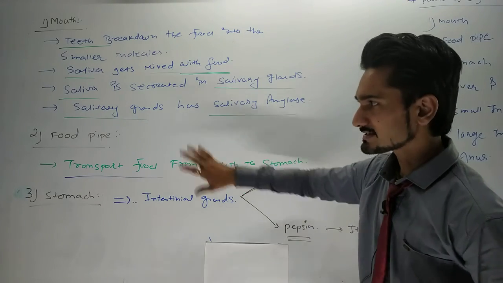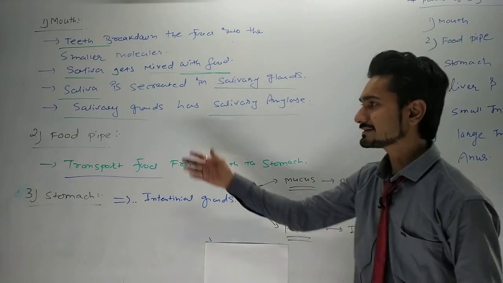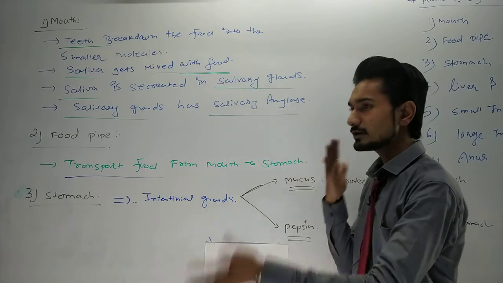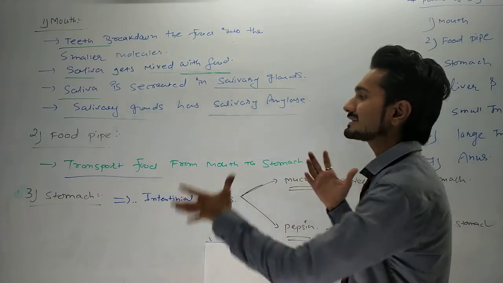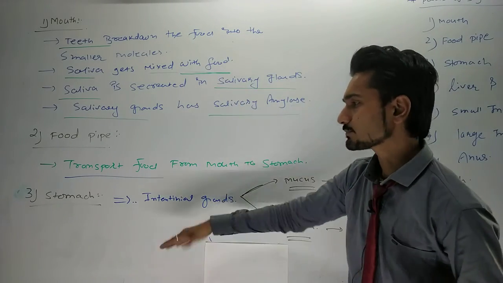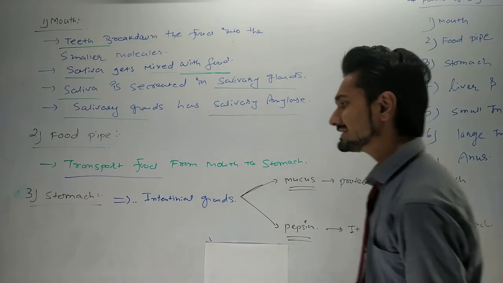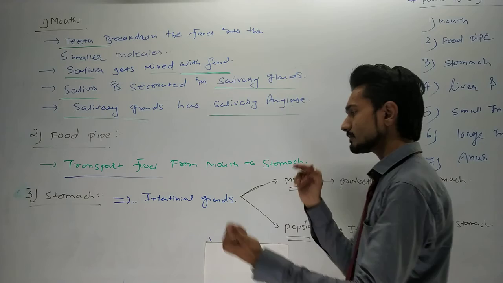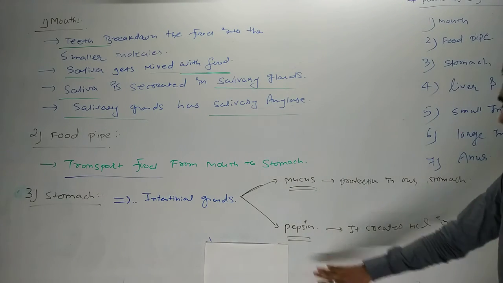Now what happens during the second stage of digestion? In the second stage, we have the food pipe, and in the food pipe no digestion takes place at all. The food is transported from the mouth to the stomach. And in the last part, the stomach has the intestinal glands. In the intestinal glands, 2 kinds of substances are created, mucus and pepsin.